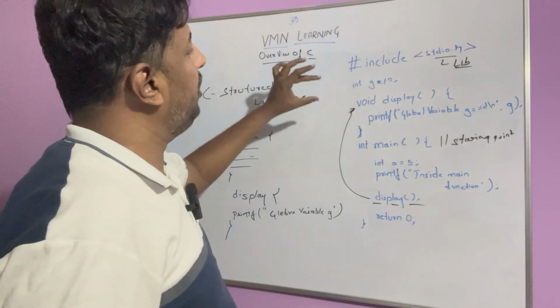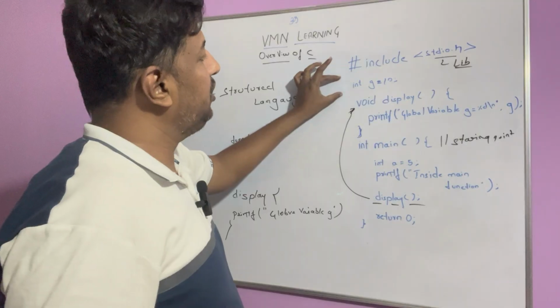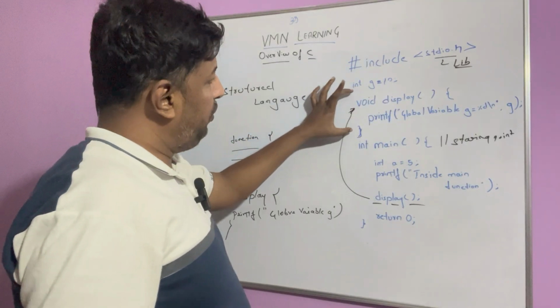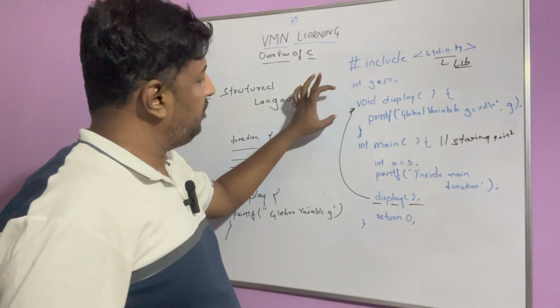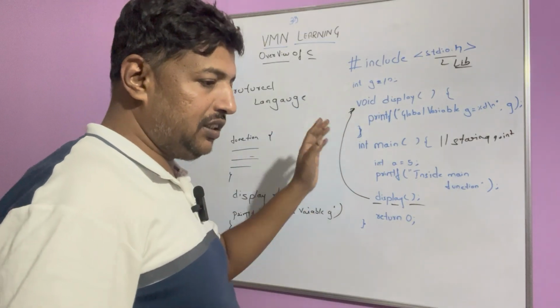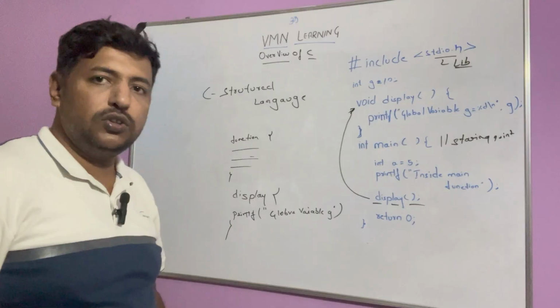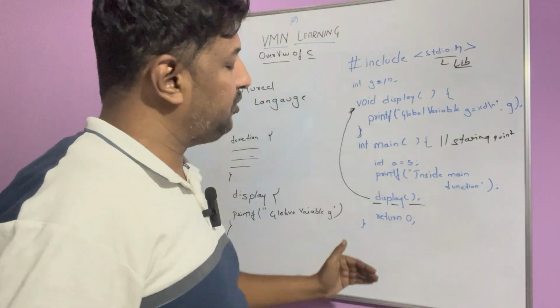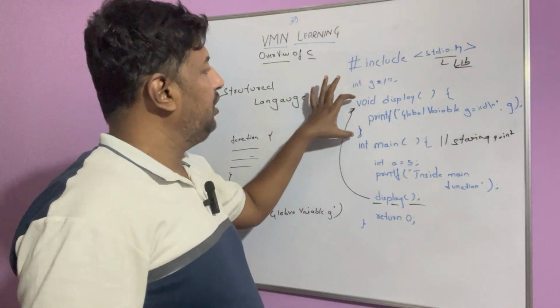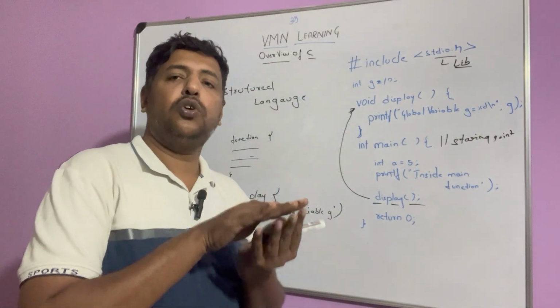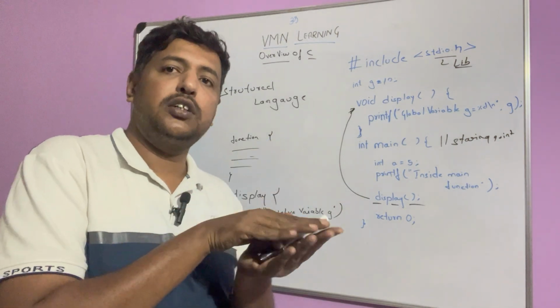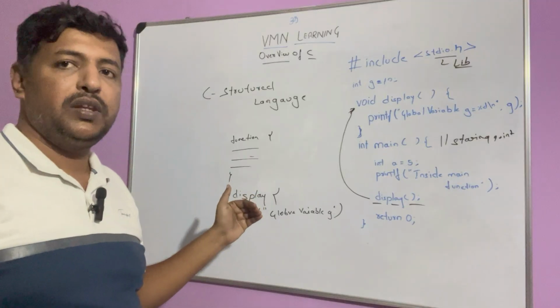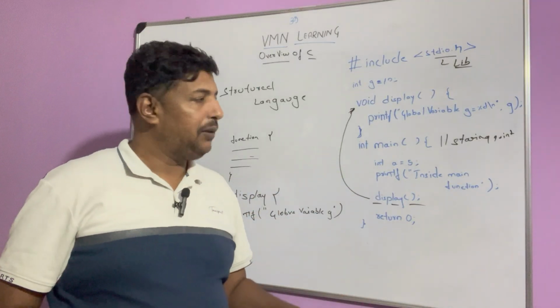We include the library here. We have a global declaration at the top. We have a display function. Then we have a main function. You can see there is a structure, right? Basically, the small logical components will be placed inside a function, and that can be called multiple times.